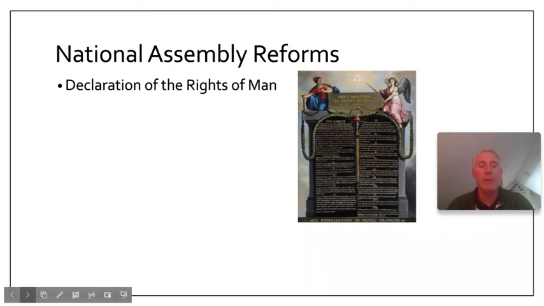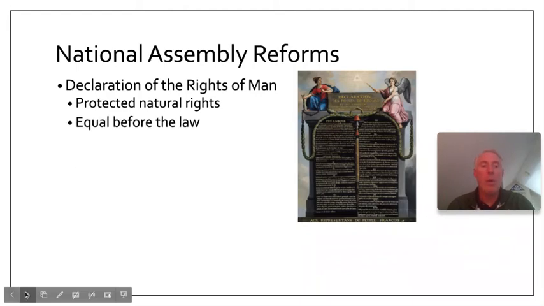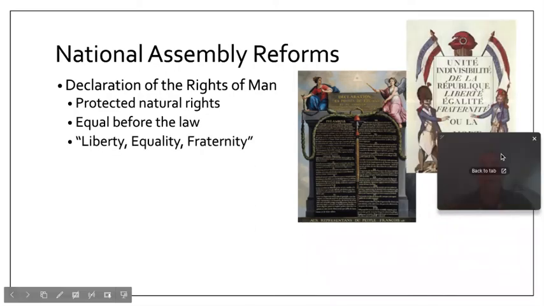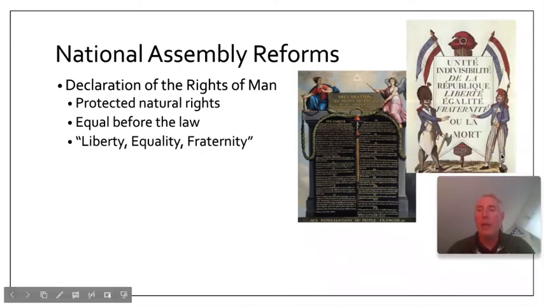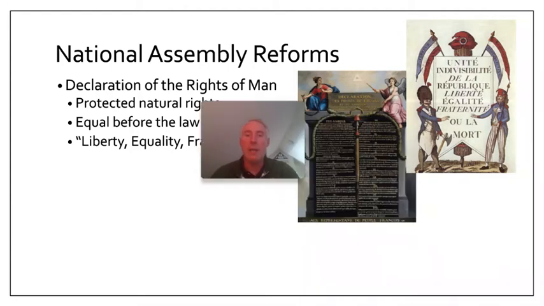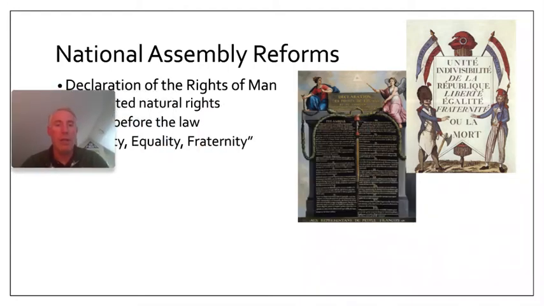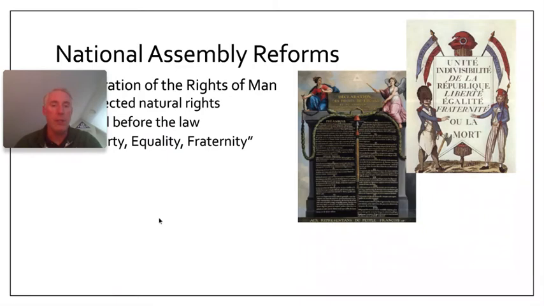And like it, the Declaration of the Rights of Man was based on Enlightenment principles, saying that all men are born with natural rights like life, liberty, property, and security, and that all men are equal before the law. Its principles were in the revolutionary slogan of liberty, equality, and fraternity, or as you can see here, liberté, égalité, fraternité, which you have to say in a very haughty accent if you're doing it like the French.